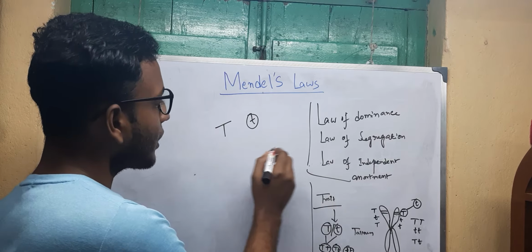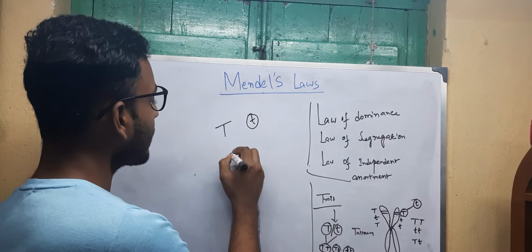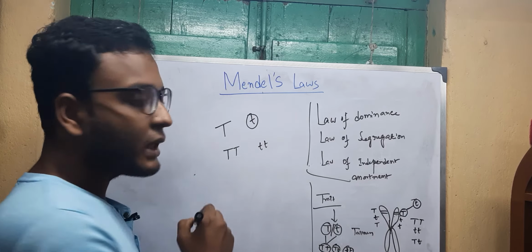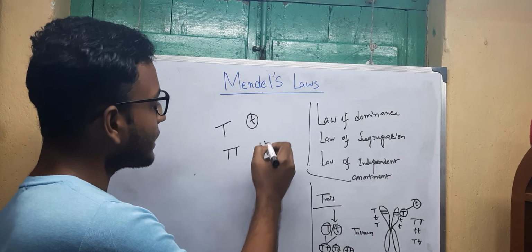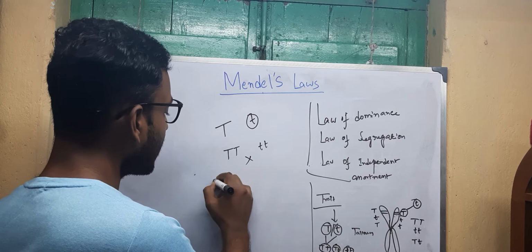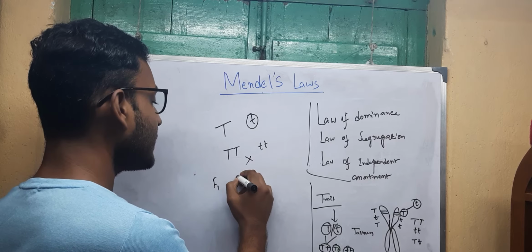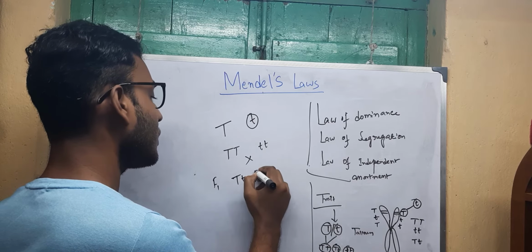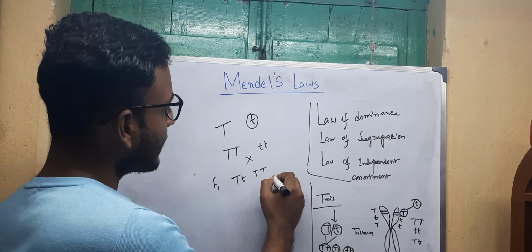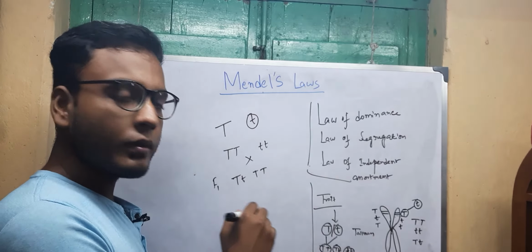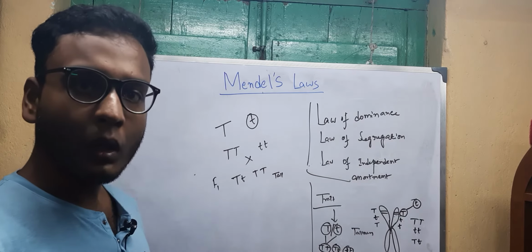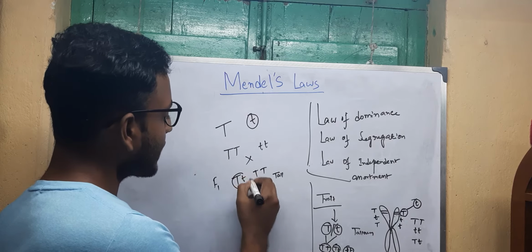When Mendel performed the experiment, he found that when homozygous dominant and homozygous recessive individuals were crossed, in the F1 generation all the offspring produced appeared tall, but their genetic constitutions are different.